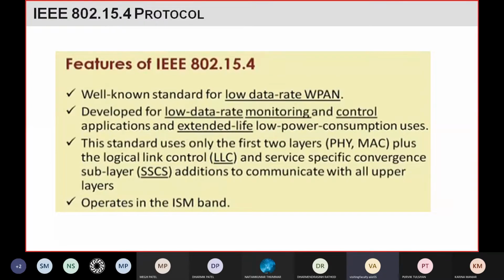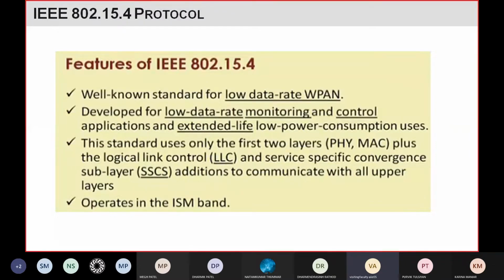So if you want to increase the battery life of your device or network, in such applications you can use this protocol, right? So it has extended life with low power consumption. Wherever you want to consume less power, you can use this protocol.